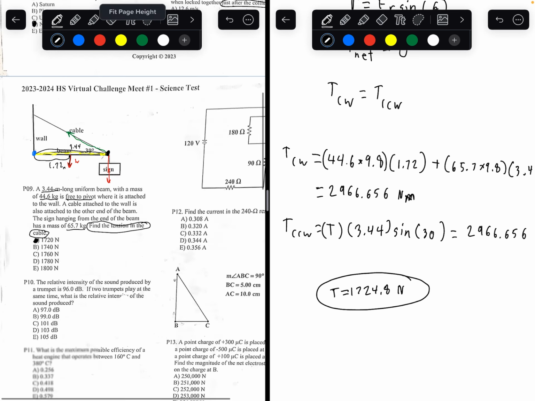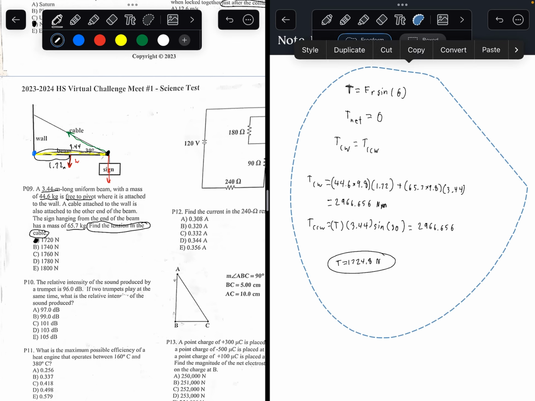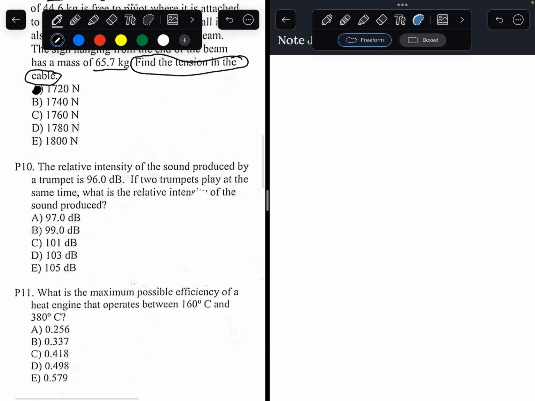Number 10. Let's erase the work from the previous one. Number 10. The relative intensity of the sound produced by a trumpet is 96 decibels. If two trumpets play at the same time, what is the relative intensity of the sound produced?